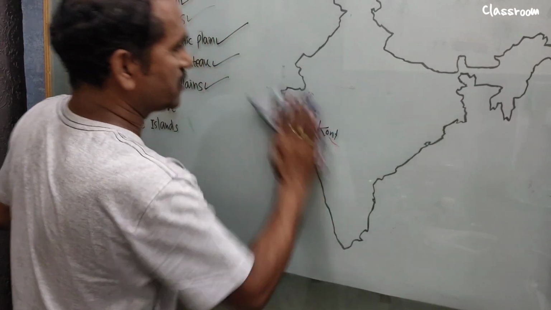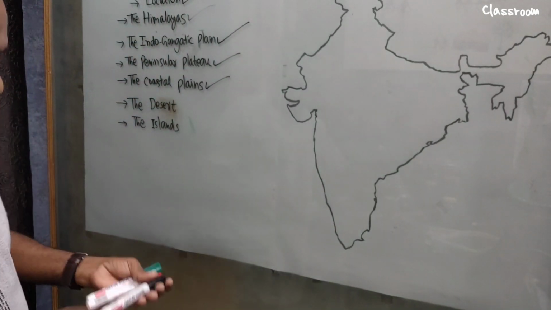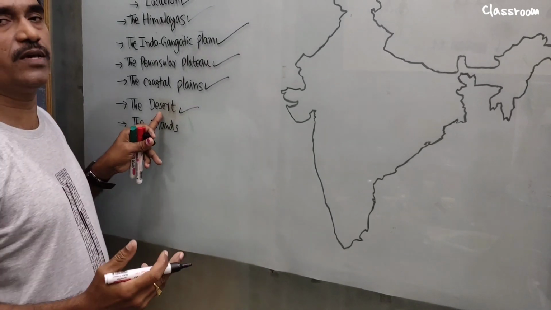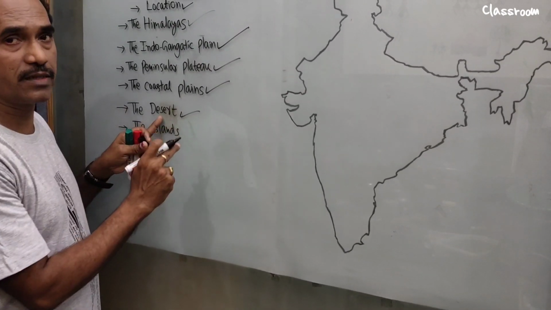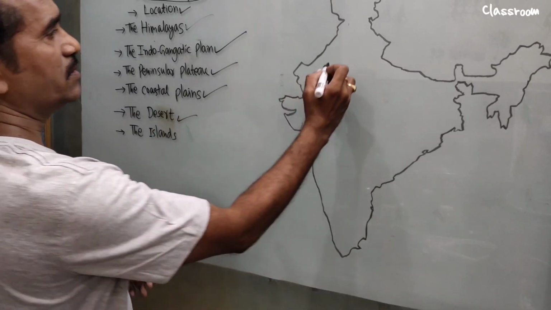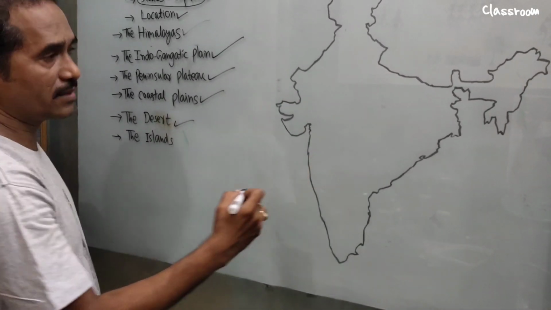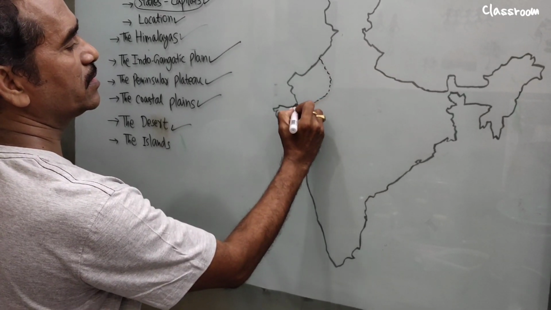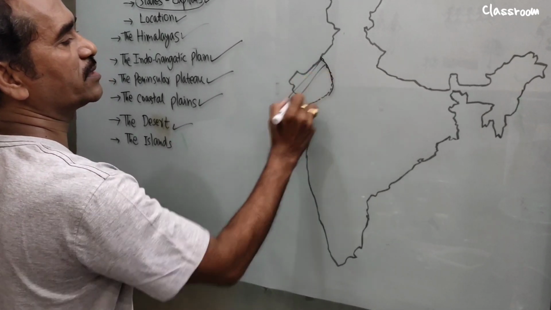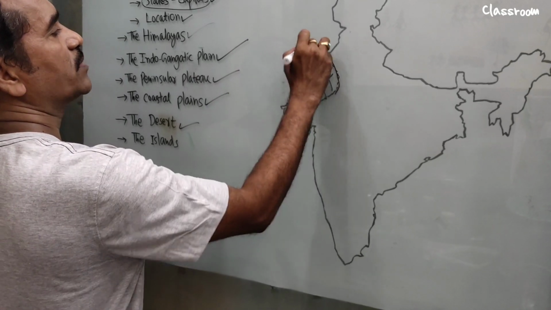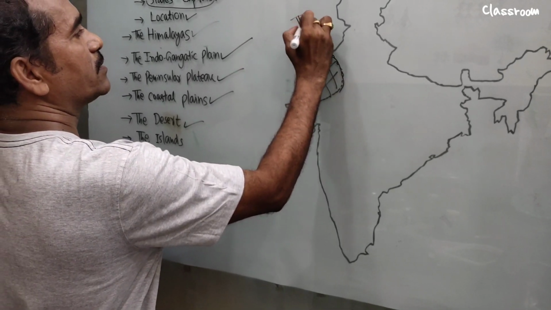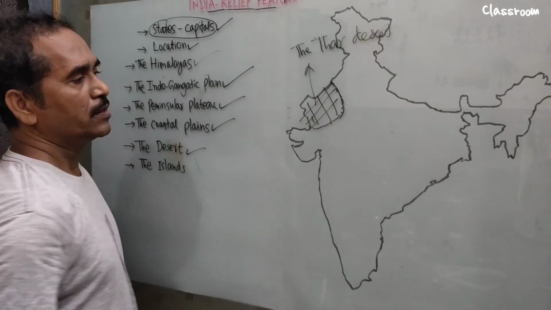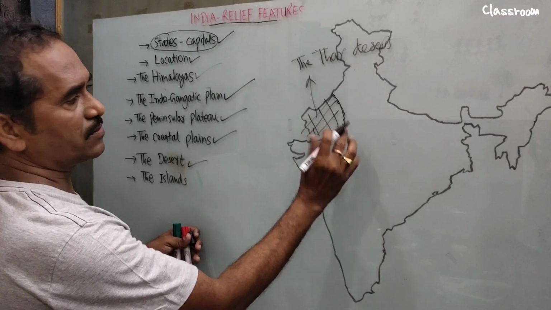Next concept is desert. So what type of questions may we face in the examination from the desert topic as map pointing? They ask what is the great desert in India. The Thar desert. It covers almost Rajasthan. So you write like this and write the name of the desert, the Thar desert. Next, it covers Rajasthan.